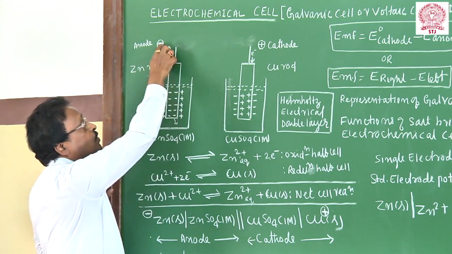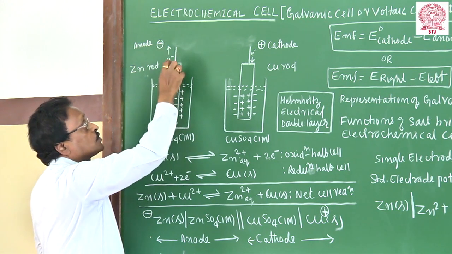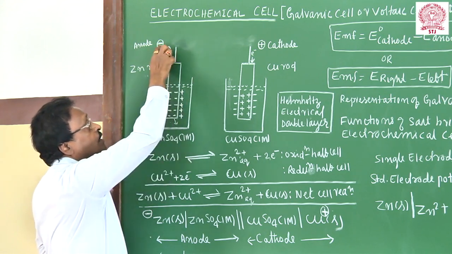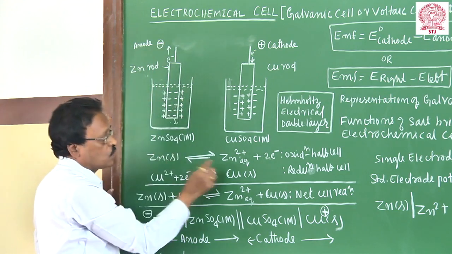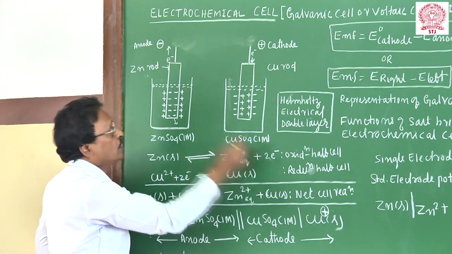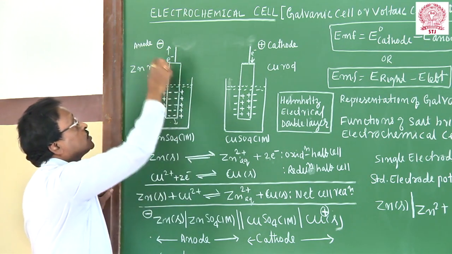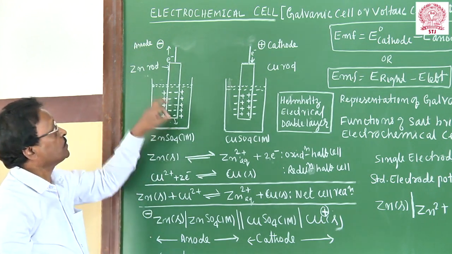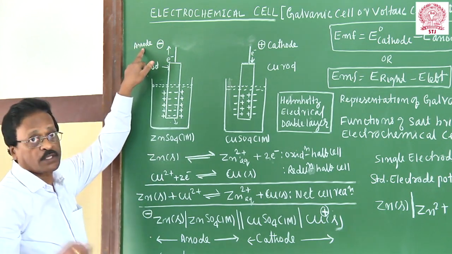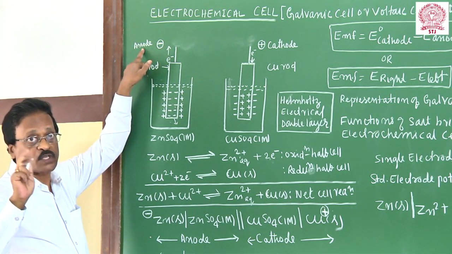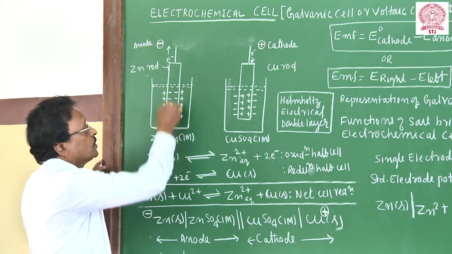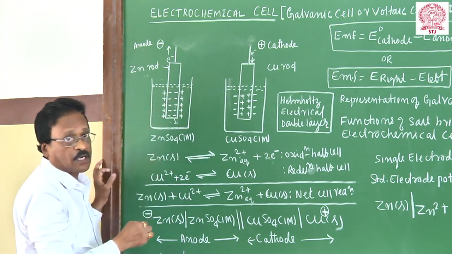It develops a negative potential, due to being rich in electrons. Zinc undergoes oxidation, loss of electrons, so we call the zinc electrode the anode. In the case of electrolysis, the anode is positive, but here the anode is negative because of the accumulation of excess electrons in the metal rod.